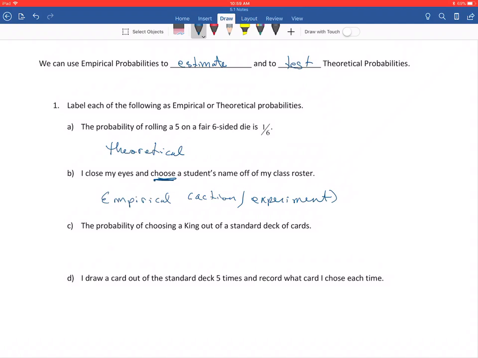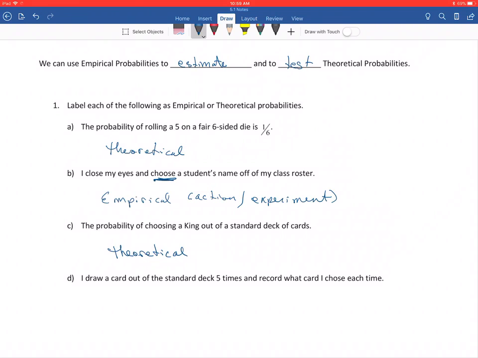Okay, the probability of choosing a king out of a standard deck of cards. This one again would be theoretical because there's no action happening right now. It's just saying in general, if I were to choose a card, what would be the probability that it's a king? So nothing happening right there.